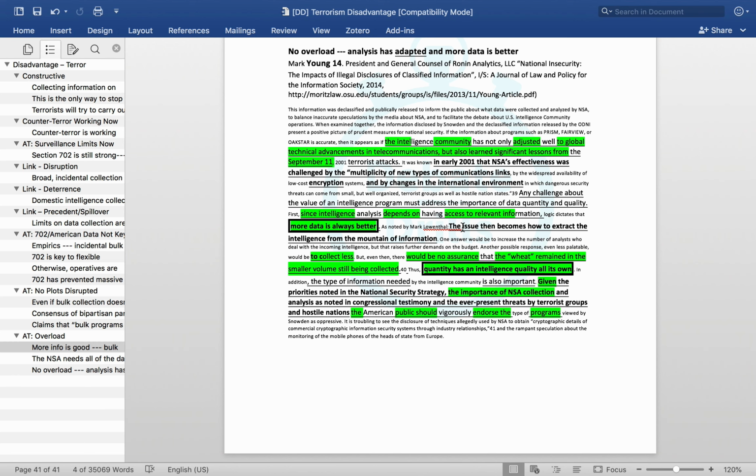So this is the terrorism disadvantage, which is a core position that the con should be comfortable going for. I hope this was helpful in illustrating what some of the evidence looks like and what some of the arguments are.